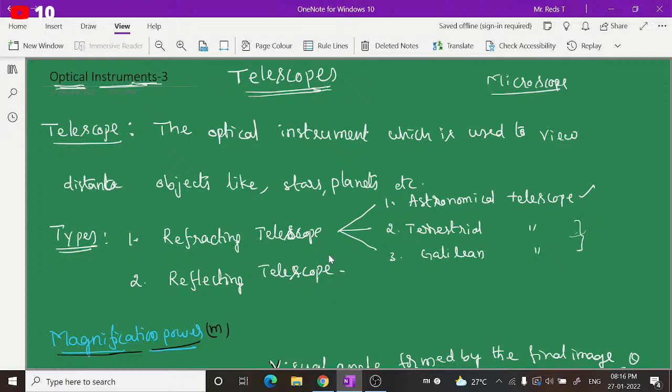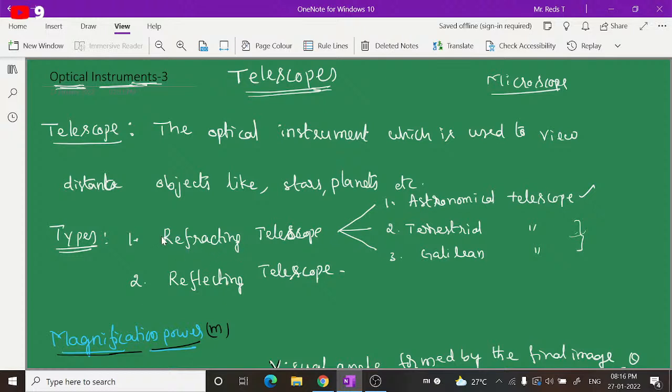A telescope is a vast and very big concept, so we are not going into that much detailed discussion. We will discuss the brief idea and important stuff required at NEET and JEE level.